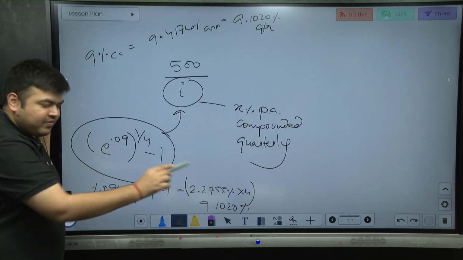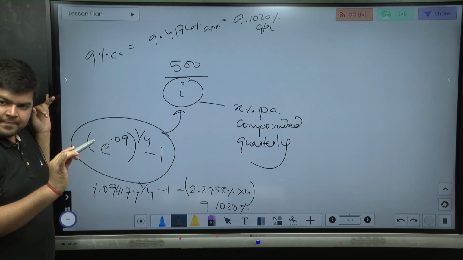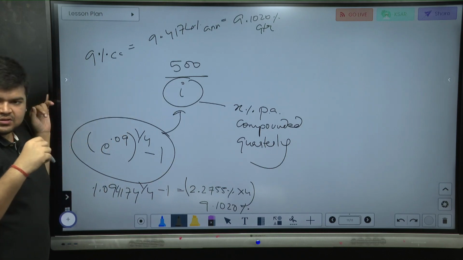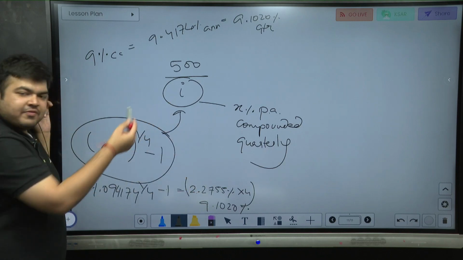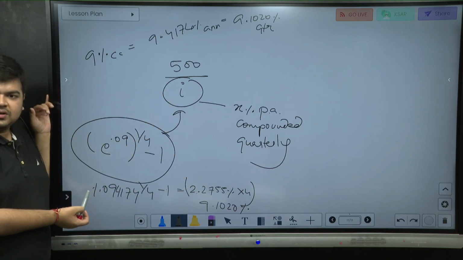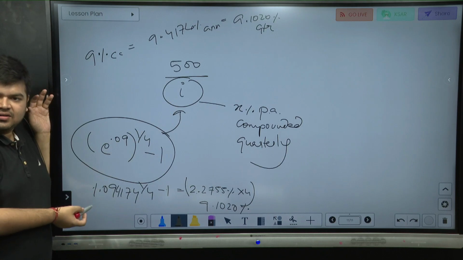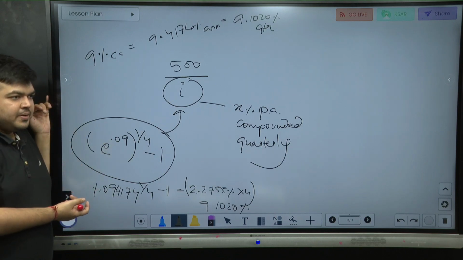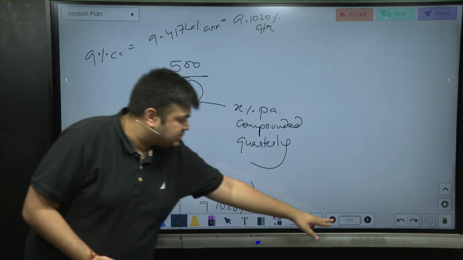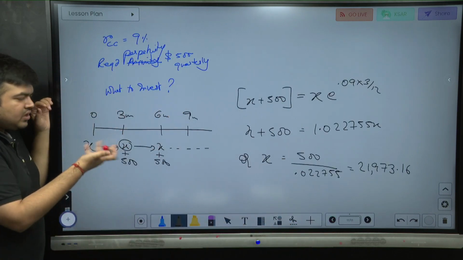So this 9.1020 is the quarterly compounding rate. What will I by Y be? The rate per period. So this is 9.1020 by 4, which is 2.2755. It's exactly that only. Obviously, the answer will be the same. Whichever method you follow, the answer is going to be the same, obviously. But I'm saying you could have calculated this way also. This is also another way you can calculate.